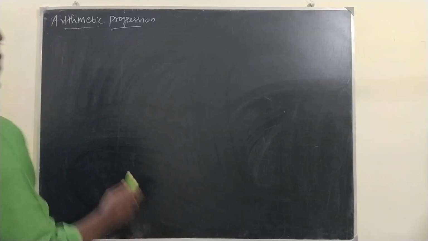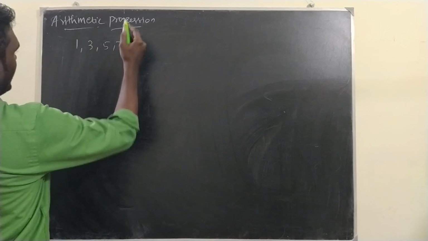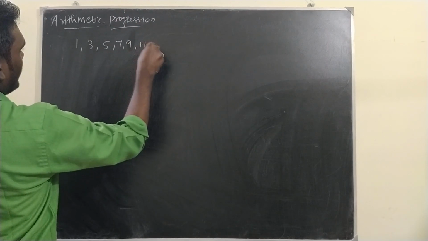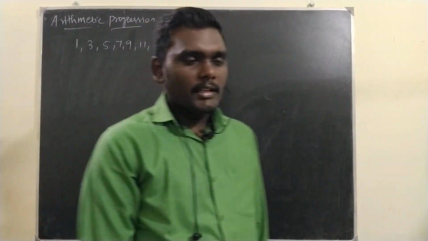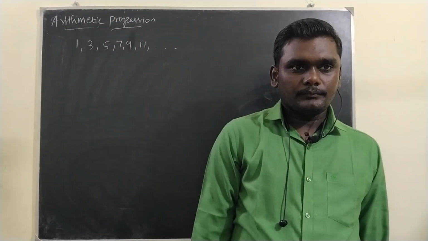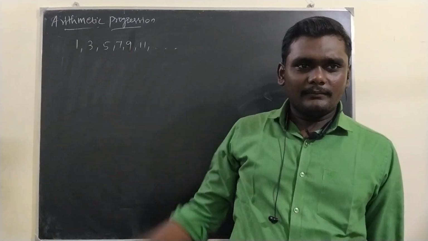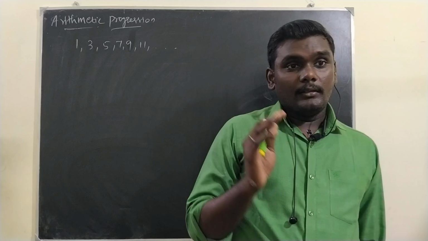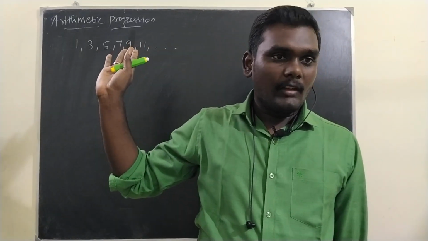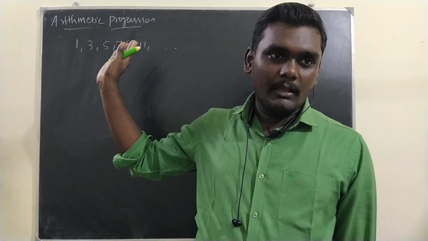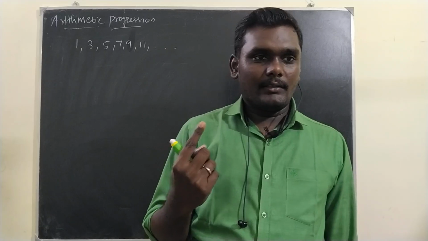Take for example these odd numbers. 1, 3, 5, 7, 9, 11 and so on. Odd numbers. Shall we call it a progression? Yes, change is happening. The number is increasing. Whenever this kind of sequence of numbers is given, we call it a sequence. The numbers are separated by commas. There are two types: one is linear sequence and the other is non-linear sequence.